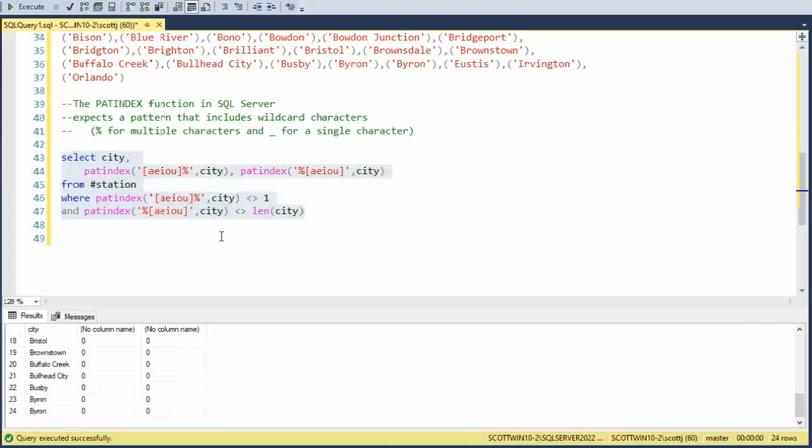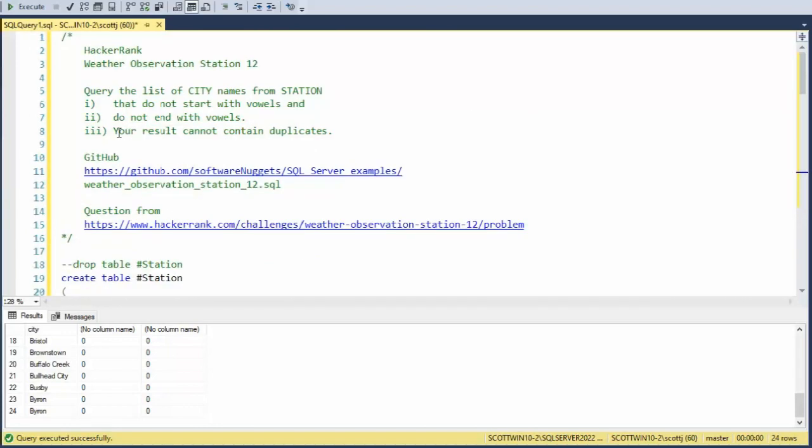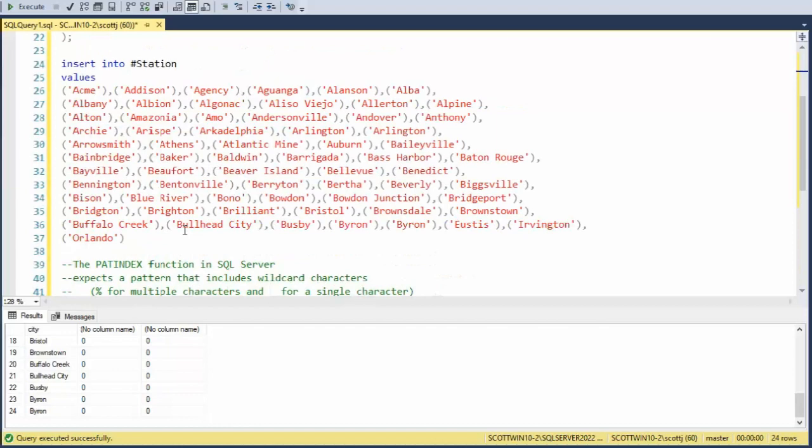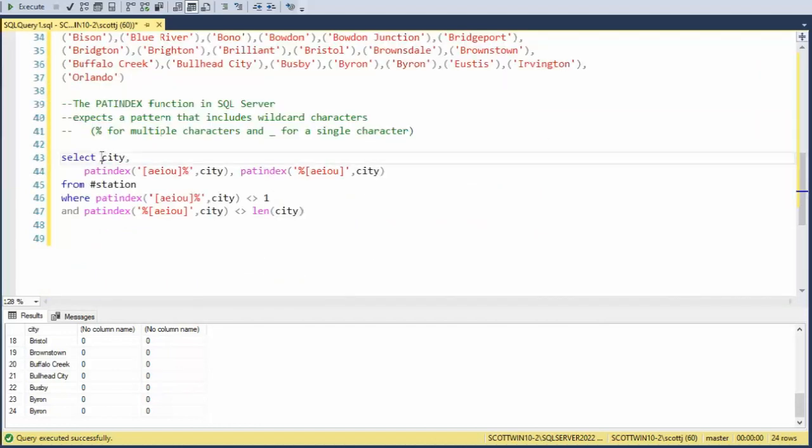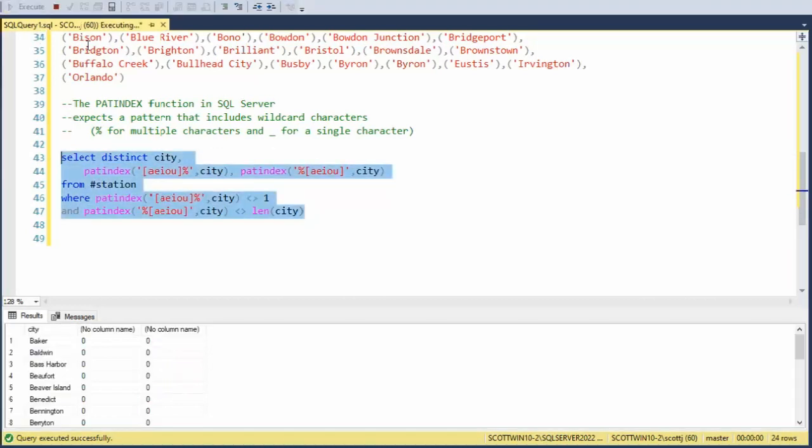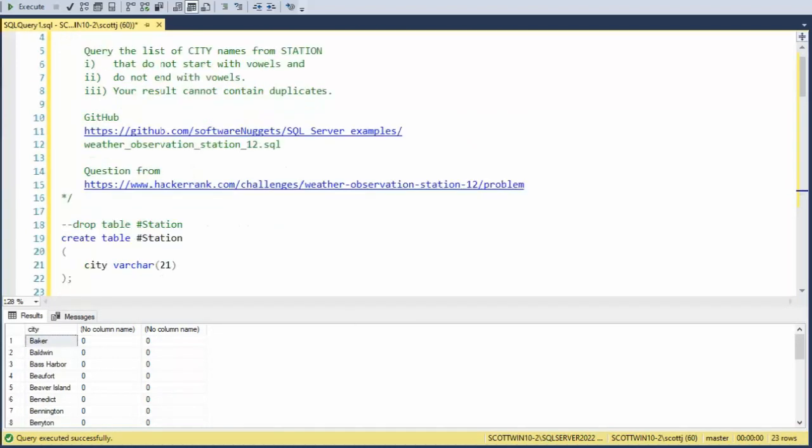The last thing that we need to change in this function is notice at the end we have 2 Byrons. You can see that right here. And this problem says, no dupes. So how are we going to fix that? Well, that's quite easy. We just say distinct here, re-execute the SQL statement. And guess what, team? I think this is ready to submit.